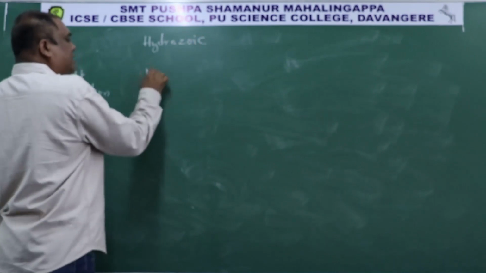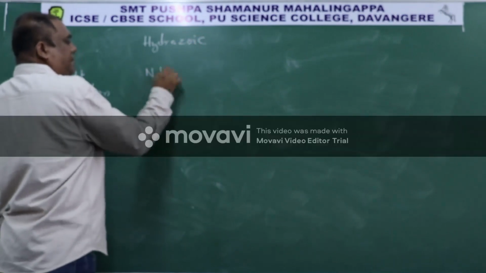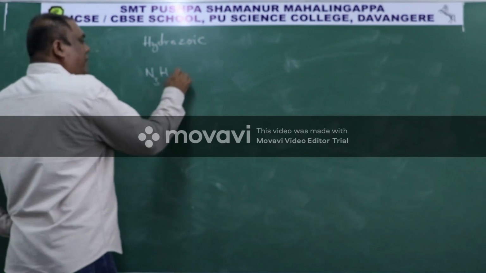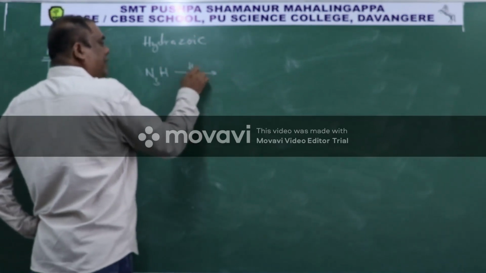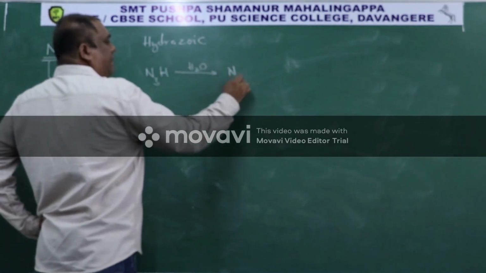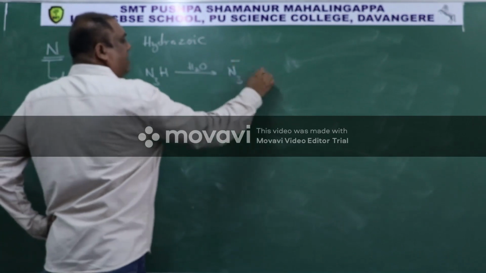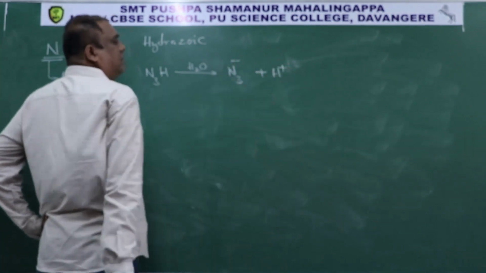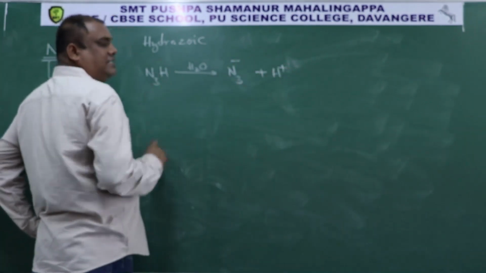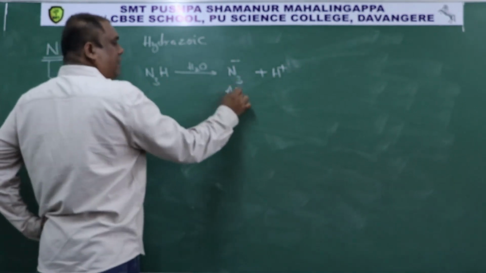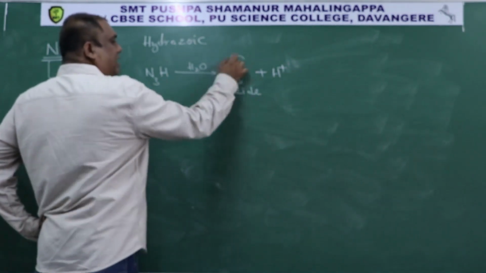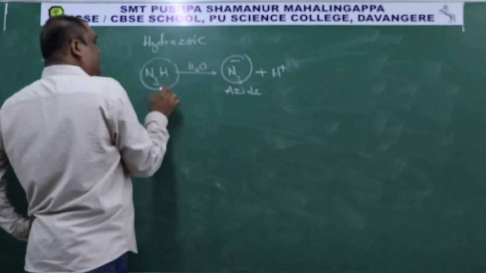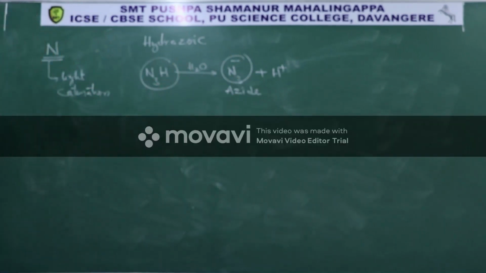Its formula is N3H. When it is dissolved in water, you will get N3 minus ion and H plus ion. That's why it is called an acid. It is called the azide ion. In this azide ion and in this hydrazoic acid, we see catenation.